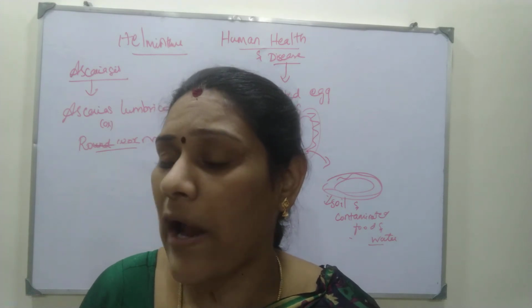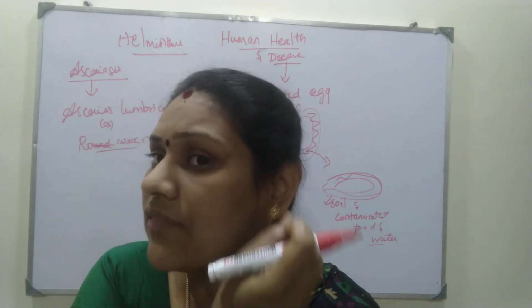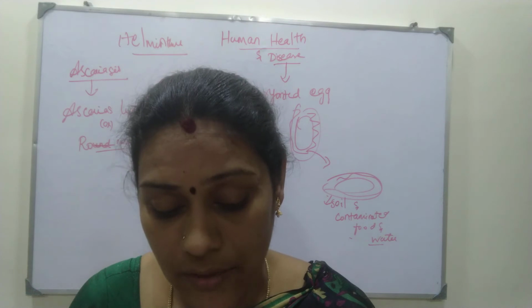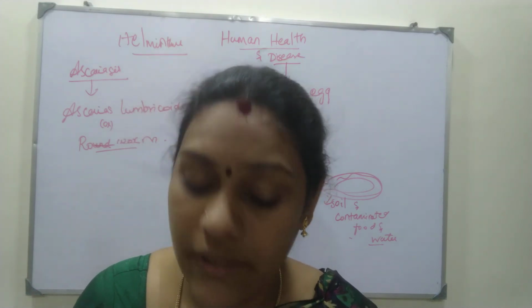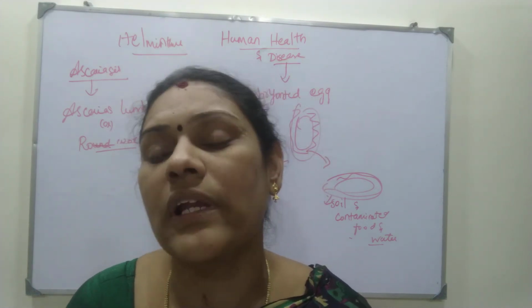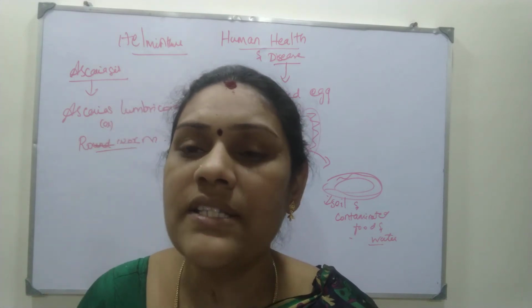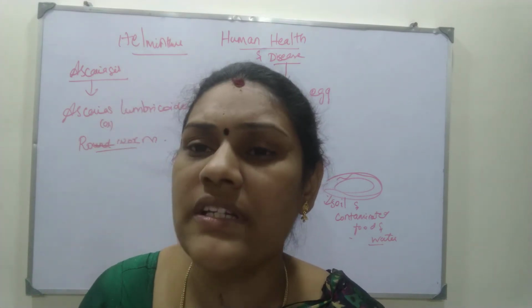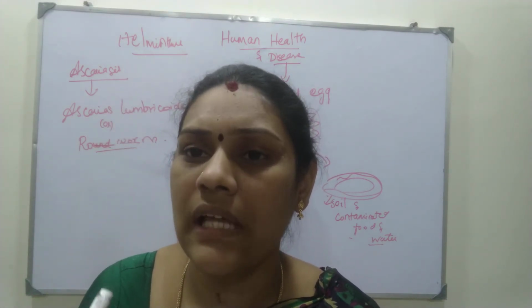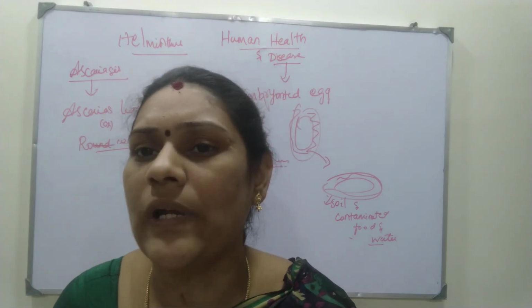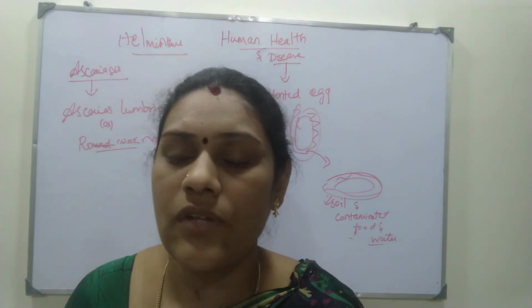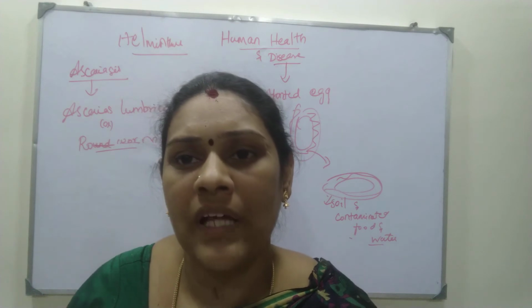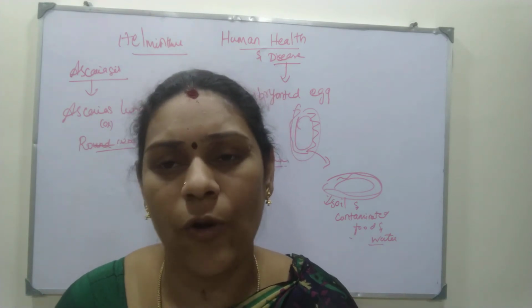If it enters your lung, it causes bronchitis. You know the bronchus of your lungs, that is a part of the lung. It affects the bronchus of the lung, so it causes bronchitis. If it enters your liver from the gut, it causes hepatitis. And if it damages your intestine, that is called enteritis. These are the very complicated stages of Ascaris lumbricoides.